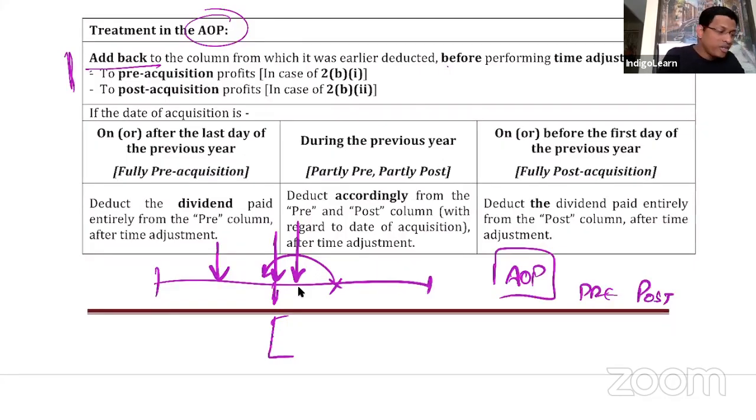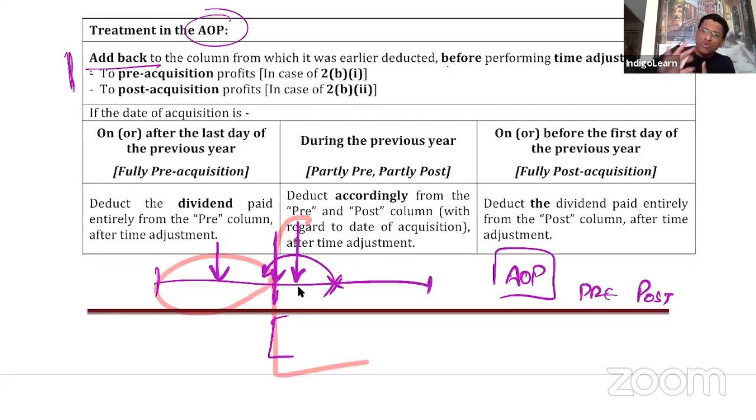Then what should we do? If a dividend is declared in this period, that dividend is primarily attributable to the previous period. In that period, were we the holding company? Were we a part of the subsidiary in that period? No. We came into the picture only after this date.